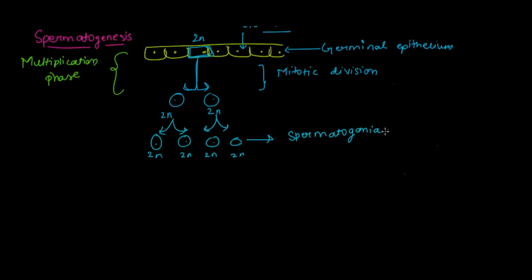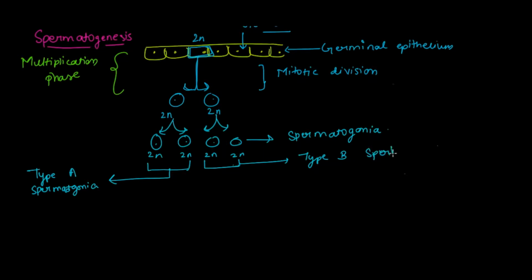spermatogonia basically are of 2 types. First one is type A spermatogonia. So let's consider these 2 spermatogonia are of type A, and these 2 spermatogonia are of type B. So this is type A spermatogonia, and this is type B spermatogonia. Now, what are the differences between them? First, type A spermatogonia acts as stem cells.